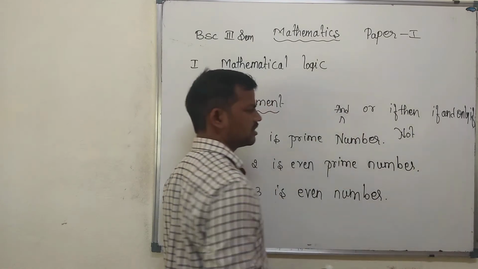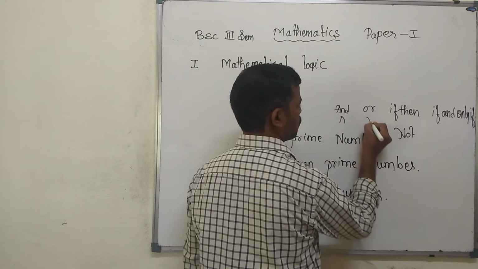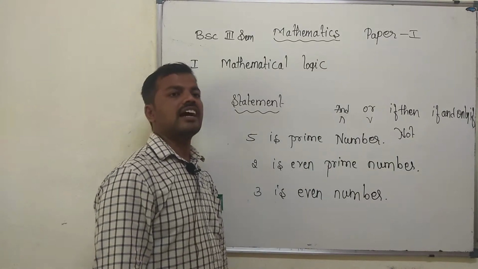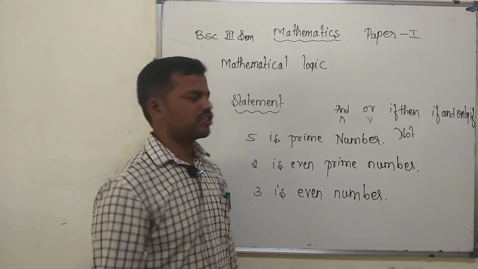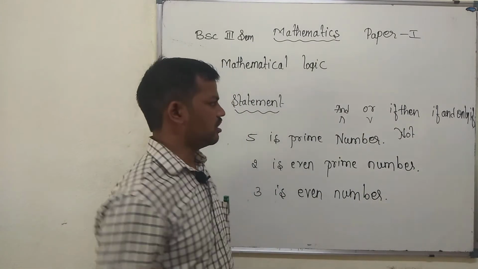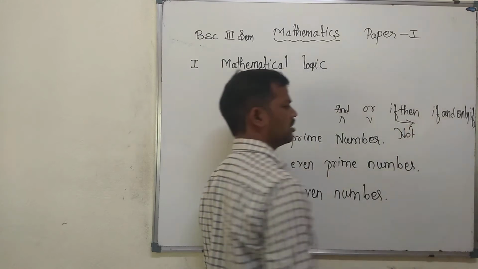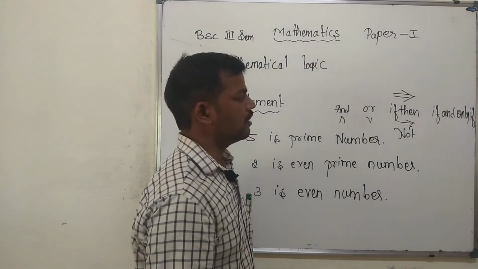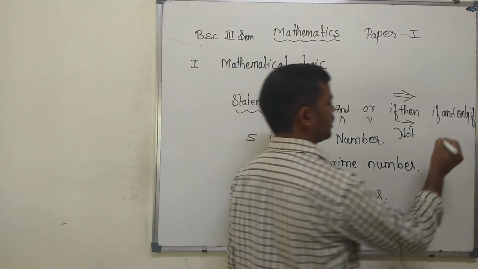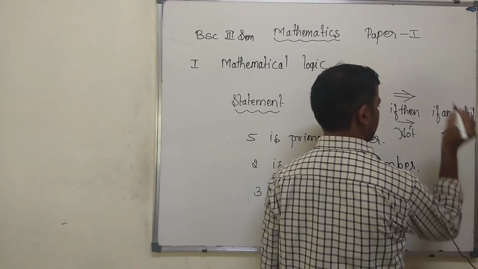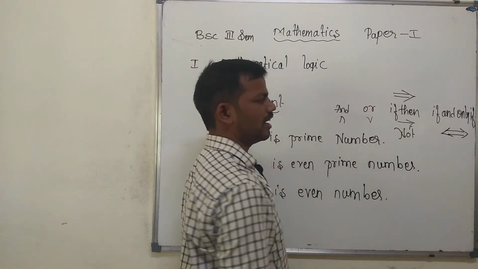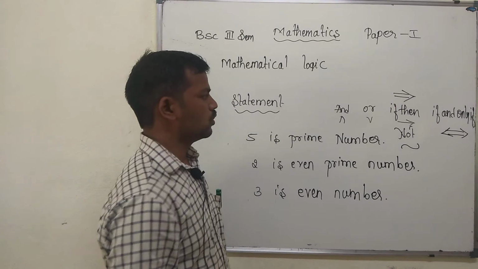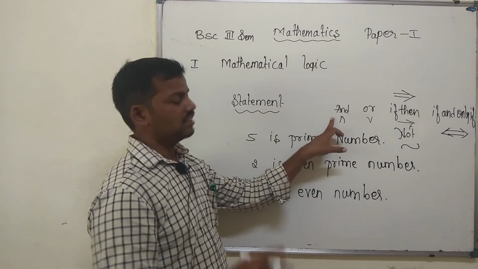For and we use a reverse cap, and for or we use its own symbol. For and we say conjunction, for or we say disjunction, for if then we say conditional. We write if then with an arrow, or sometimes with a double line. For if and only if we use a double arrow, a double-sided arrow. For not, that is negation.